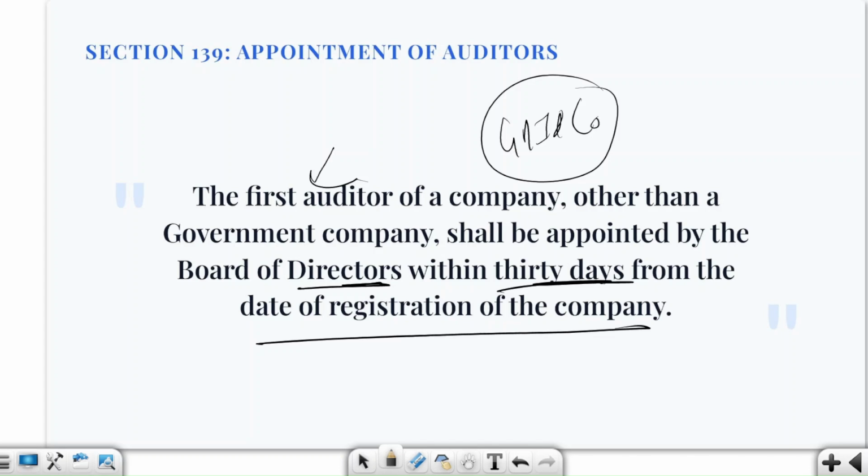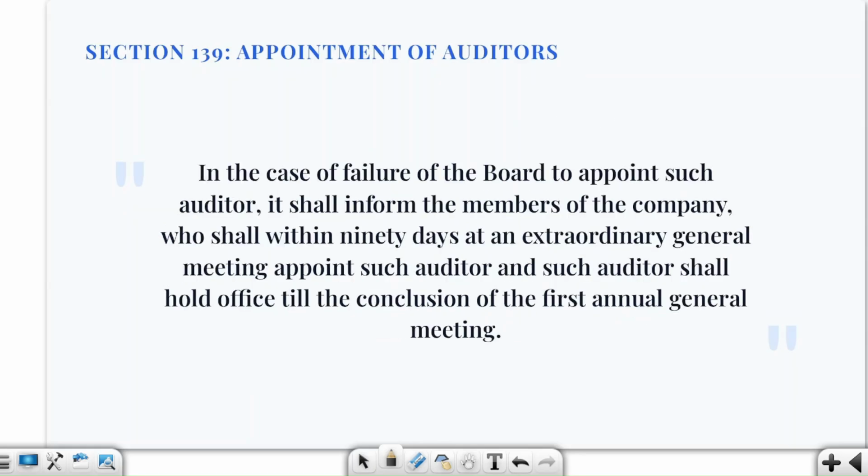Now what if board doesn't appoint these first auditor within 30 days, then what will happen? So here you have to understand that this is a very important change that we are going to understand. So if the board fails to appoint the first auditor within 30 days, board will inform the members. Okay, so board is going to inform the members of the company, who shall within next to 90 days at an extraordinary general meeting appoint such auditor, and such auditor shall hold office till the conclusion of first AGM.